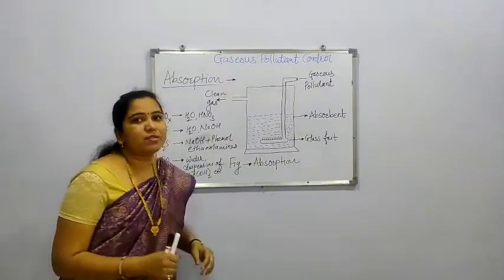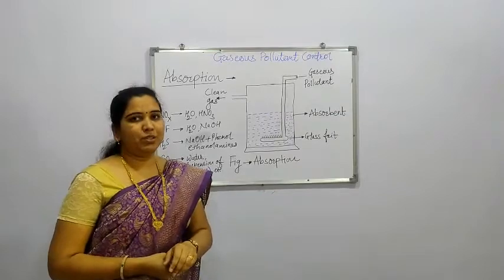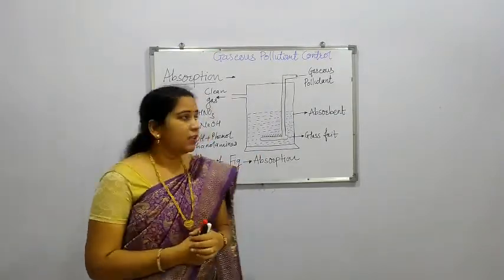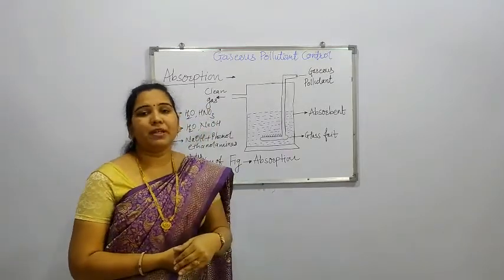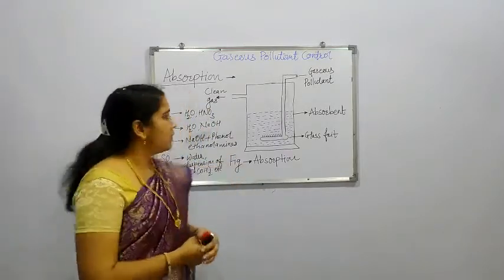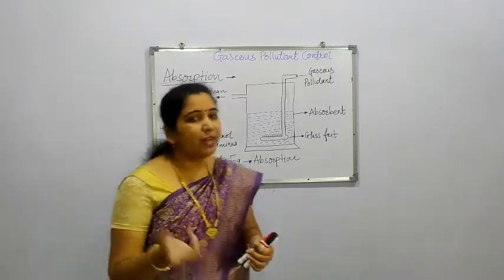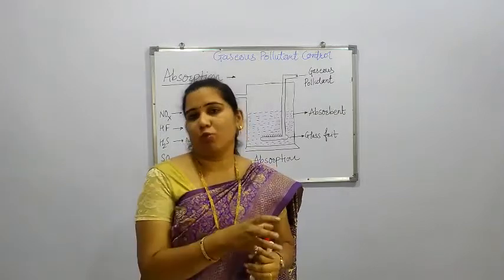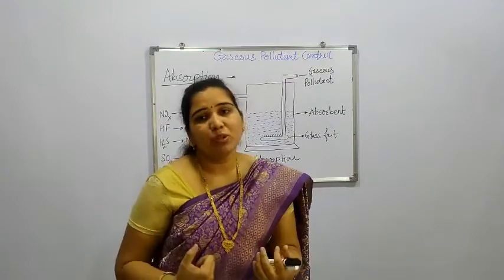Our next process is the process of absorption. Absorption is the process which is used for absorbing pollutant gases. So here we are using this method to absorb particular gases, that is, gaseous pollutant control. I can give you an example: whenever a sponge is there and we pass water through that sponge, that water gets absorbed into the sponge.